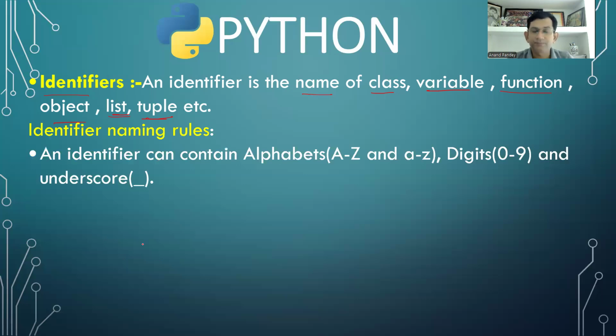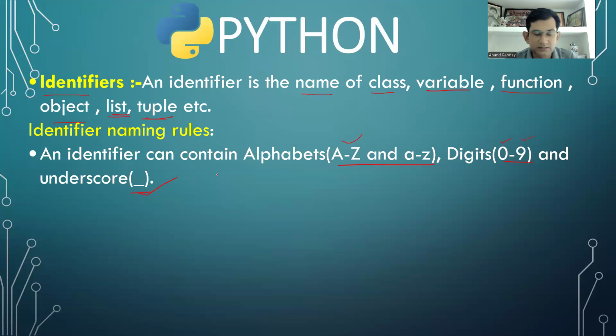The first rule is here, identifier naming rules. While you are going to decide the name of a variable, class, function, object, or anything, these rules you must follow. First one: an identifier can contain alphabets, digits, and only one special symbol is allowed, that is underscore. Means in a variable name, you can use alphabets, uppercase, lowercase, any alphabet. You can use digits, and only one special symbol is allowed, that is underscore. So do not use any other symbol than underscore.